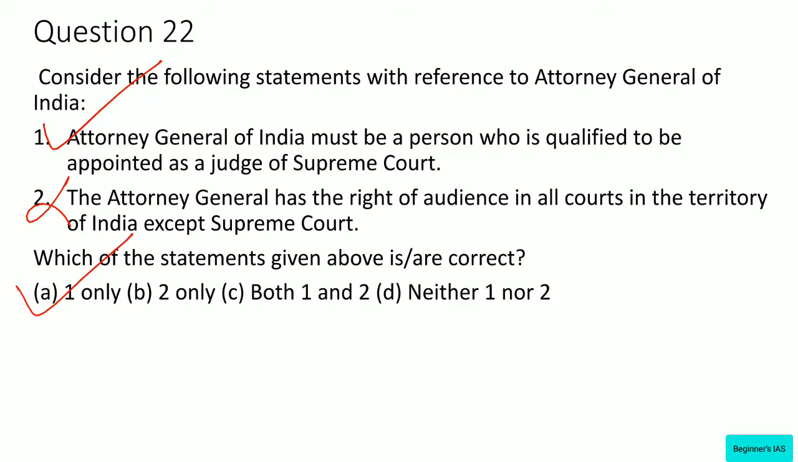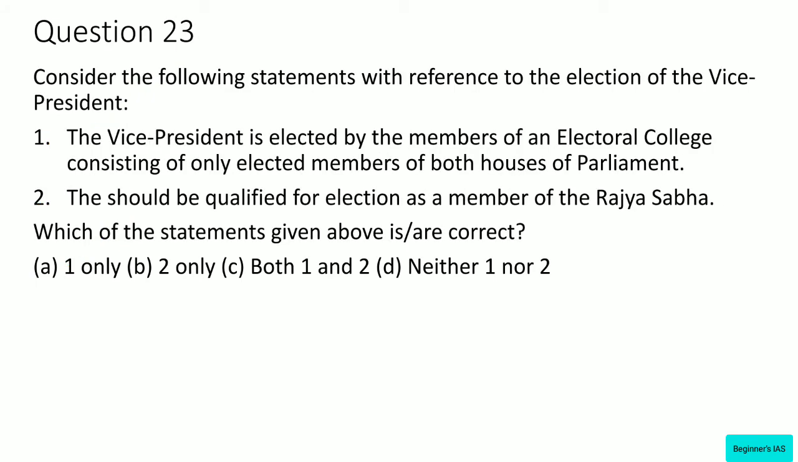Let us move on with question number 23. Consider the following statements with reference to the election of the Vice President. The Vice President is elected by the members of an Electoral College consisting of only the elected members of both houses of the Parliament. Statement number 2. He should be qualified for election as a member of the Rajya Sabha. Here we have to identify the correct statement.